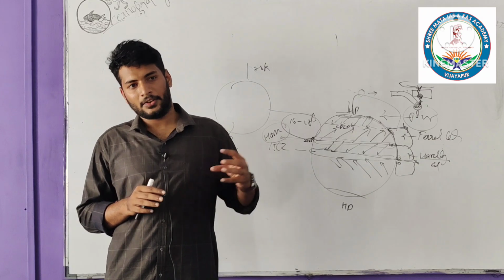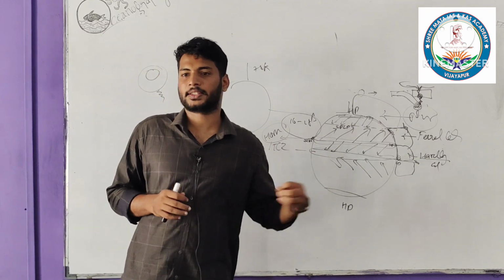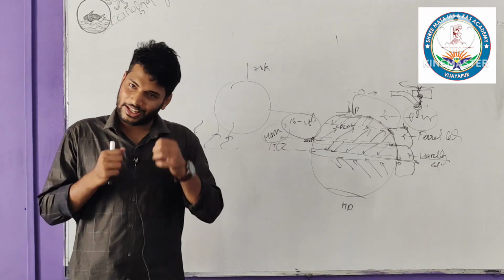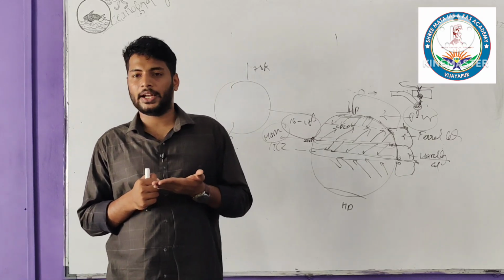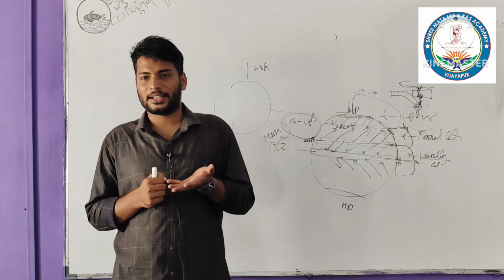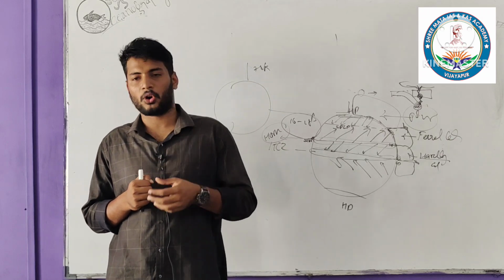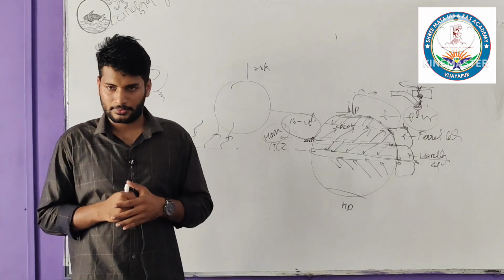And what is a warm front? Here the warm air mass will be moving faster compared to the cooler air mass, but here also, what will get uplifted? The warm air mass will get uplifted, and what will happen? That results in the formation of drizzles, a very small rainfall in the temperate region.